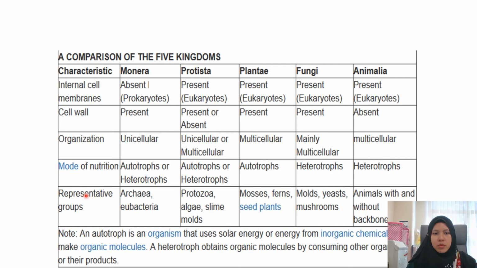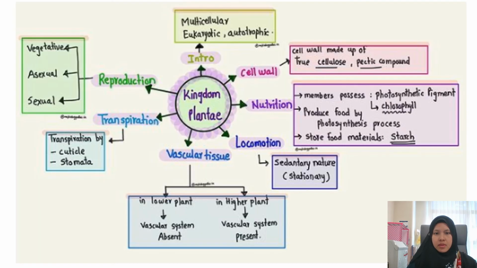And in terms of the mode of nutrition, mostly the Monera, Protista, and Plantae are able to make their own food, which means that they are autotrophs, except for the fungi and Animalia and some of the Monera and Protista. So meaning that all the heterotrophs have to depend on other organisms for their nutrition. And the last one is the representative group. These are the examples of the organisms in each kingdom.